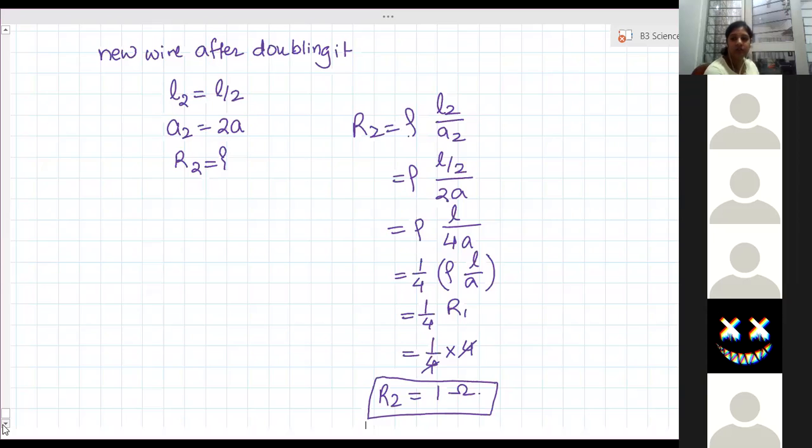Next question. Length is increased to twice its length. So what happens? New length will be 2L and area will be A by 2. Then find out in the similar way.